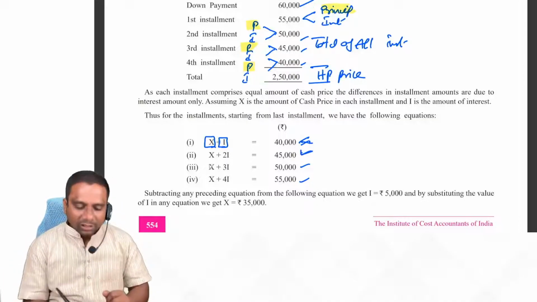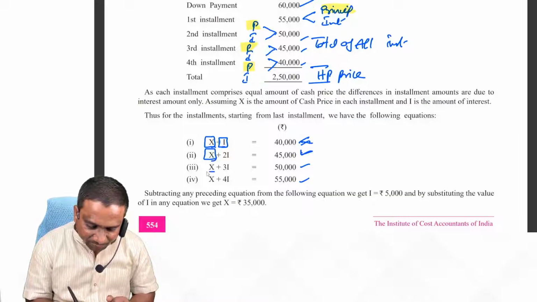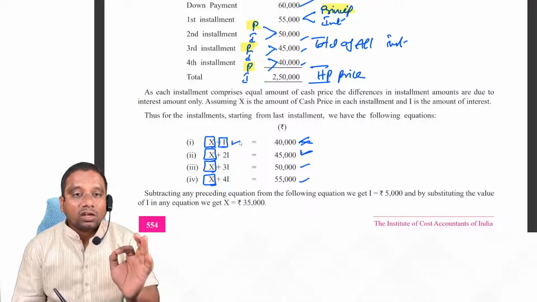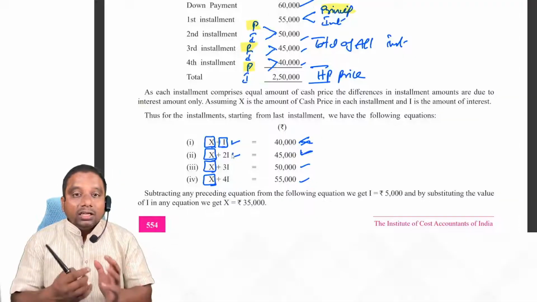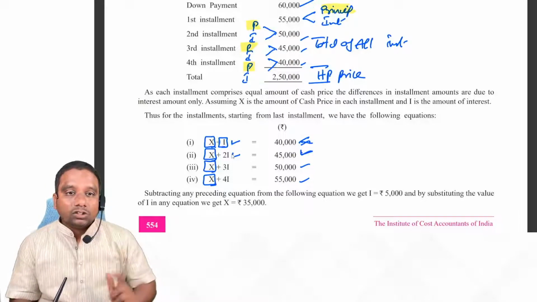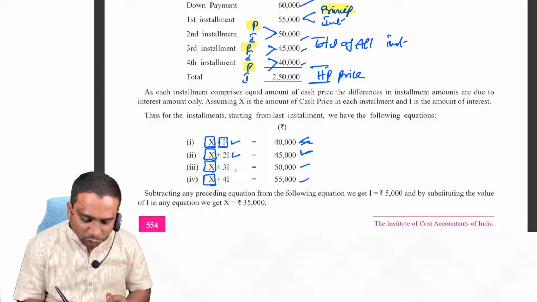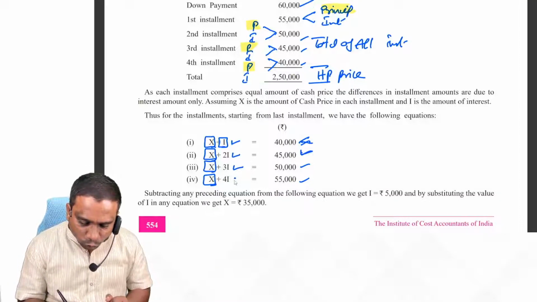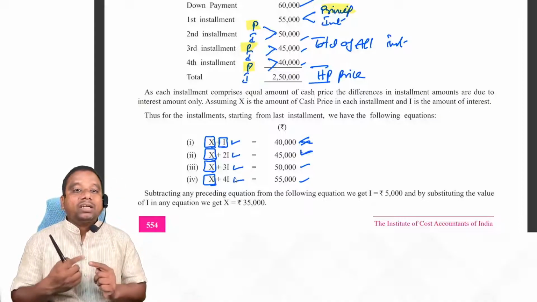In the third installment, principal amount is constant. Whatever interest we pay in the last installment, we pay 2 times of that interest in the third installment. When it comes to the second installment, we pay 3 times of interest. When it comes to the first installment, we pay 4 times of interest.